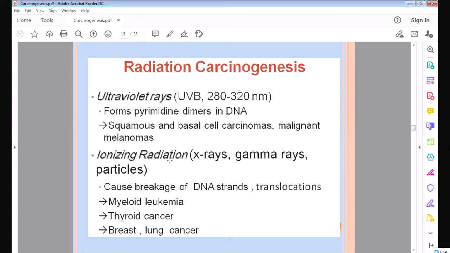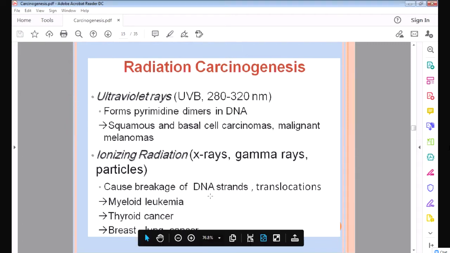Then ionizing radiation, the radiation which we use like X-rays, gamma rays. These ionizing radiations also cause breakage of the DNA. They cause damage to the DNA. They break the DNA, and they cause leukemia. Leukemia is the cancer of the blood cells. Thyroid cancer and breast cancer and lung cancer. So ionizing radiation causes leukemia, blood cancer, thyroid cancer, breast and lung cancer, whereas ultraviolet rays cause skin cancer. They cause damage to the DNA.